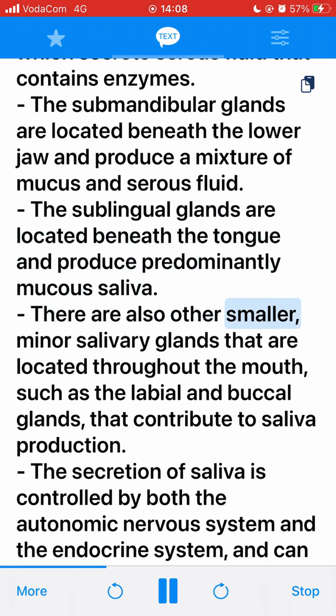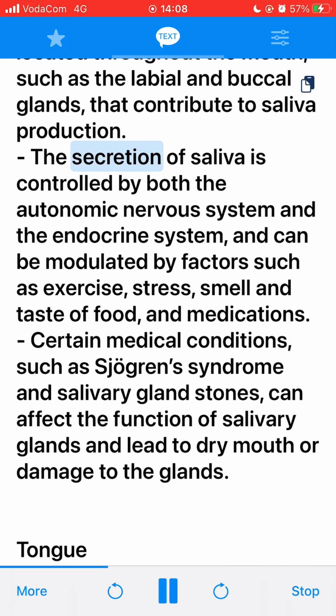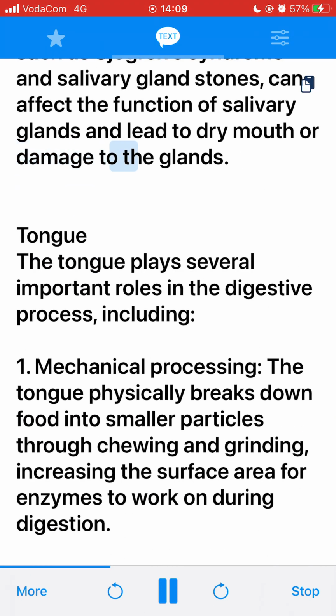There are also other smaller, minor salivary glands that are located throughout the mouth, such as the labial and buccal glands, that contribute to saliva production. The secretion of saliva is controlled by both the autonomic nervous system and the endocrine system, and can be modulated by factors such as exercise, stress, smell and taste of food, and medications. Certain medical conditions, such as Sjogren's syndrome and salivary gland stones, can affect the function of salivary glands and lead to dry mouth or damage to the glands.